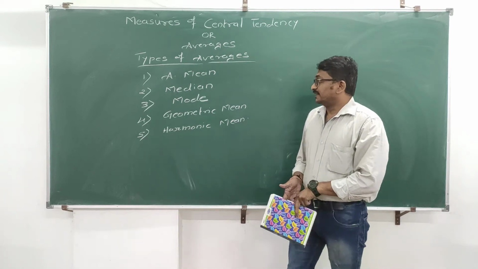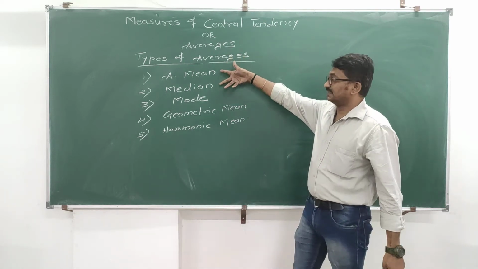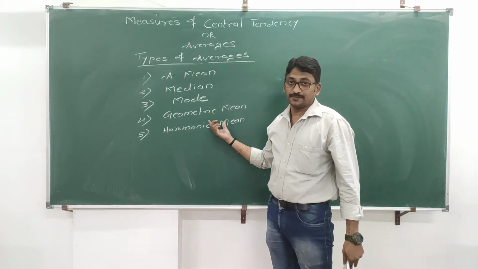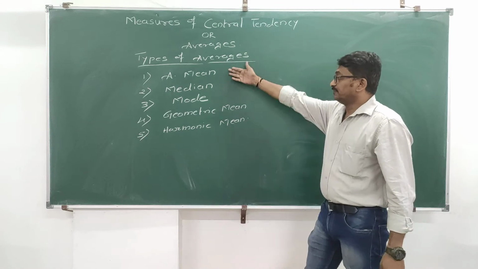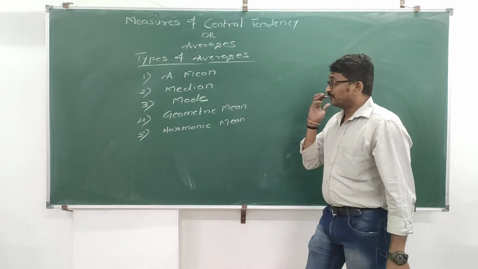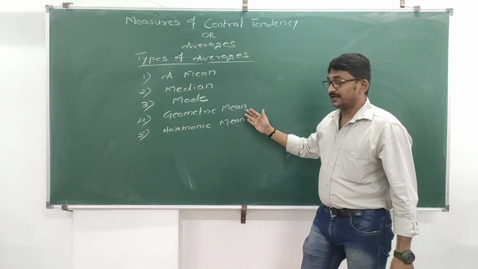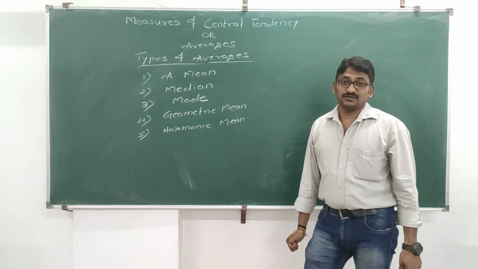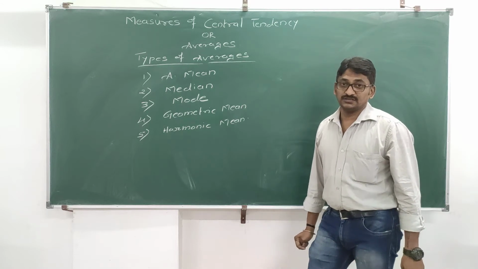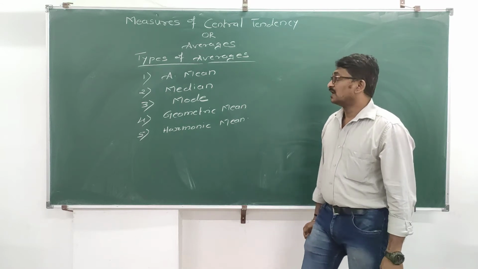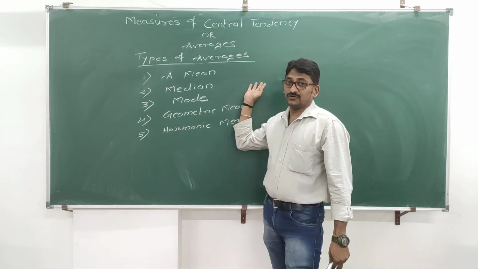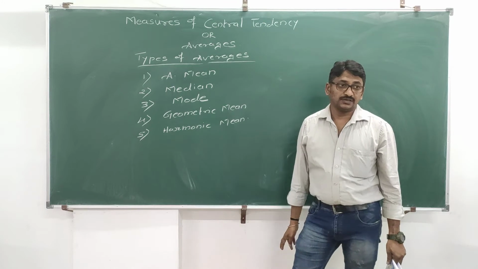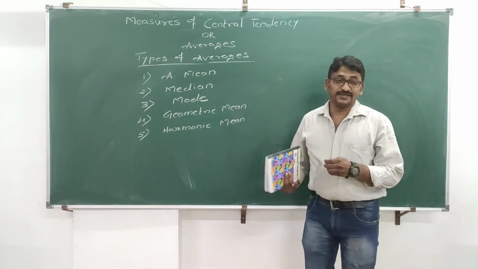Out of these 5 types, I will start with the first 3, that is mean, median and mode. Geometric mean and harmonic mean, we will take separately. Okay? So we will start with mean, median and mode. But before starting, you should know what the types of data or types of observations are. This is most important because based on types of data, you have the problems on mean, median, mode, geometric mean and harmonic mean. We will start with the types of data first.